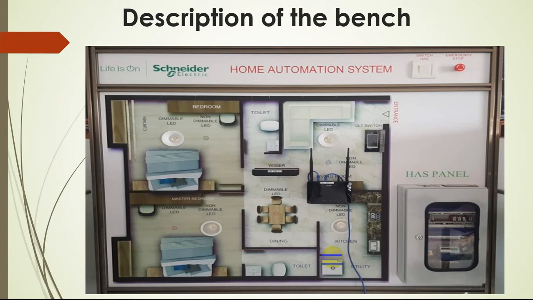Units means the components. Here mainly we are focusing on the lighting control. This curtain control we can also change. And here you have a DLT, which is a digital switch. Through that you can view the controlling of those units. And here you have a HAS panel, that is home automation system panel. Here the C-Bus programming, C-Bus devices, relays, everything is available.